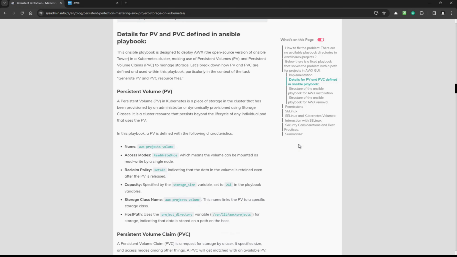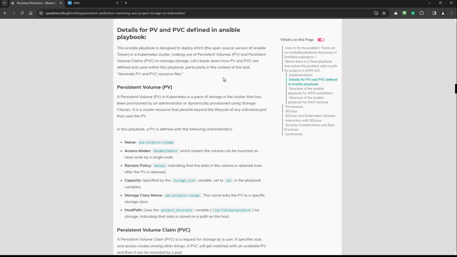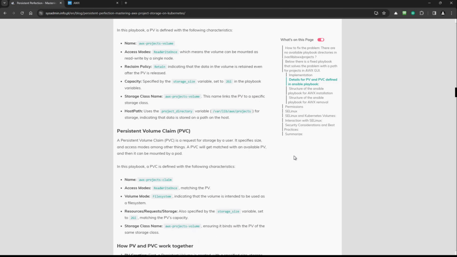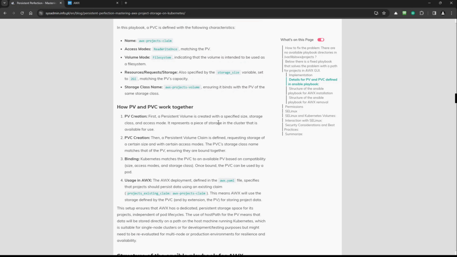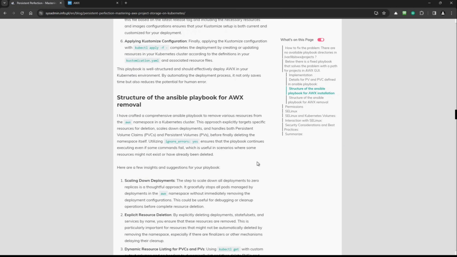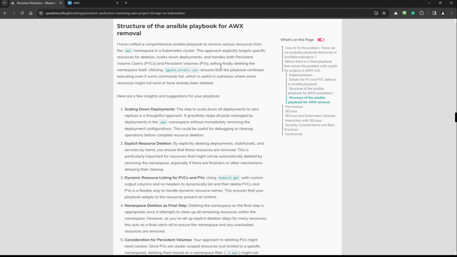I explained how exactly the persistent volume and persistent volume claim work together, and then you have information about the structure of the Ansible playbook for AWX installation, also for the AWX removal. So you can read about how they are working.